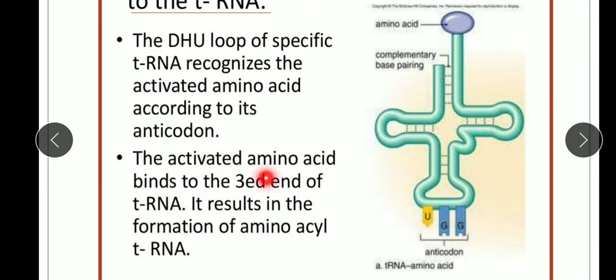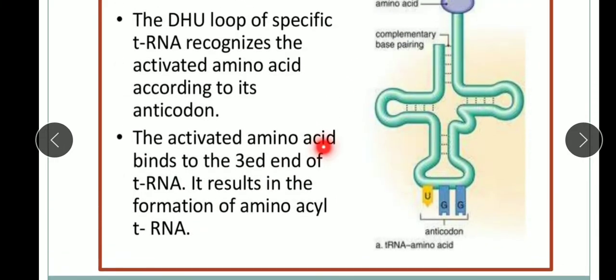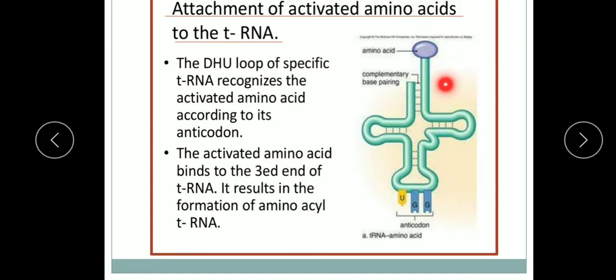Now, the activated amino acid binds to the 3' end. This is the 3' end of the tRNA, and it results in the formation of amino acyl tRNA. So, here children, the amino acid is attached to the adenine nucleotide at the 3' end of the acceptor arm. This is the amino acid acceptor arm of the tRNA. Now, this is the tRNA containing the activated amino acid. Now, this is known as the charged tRNA.